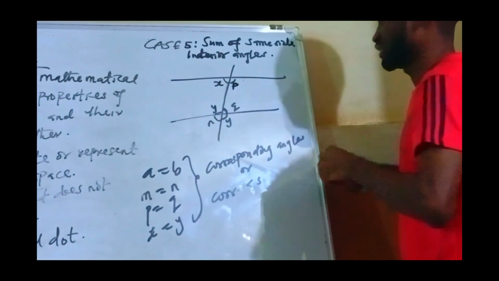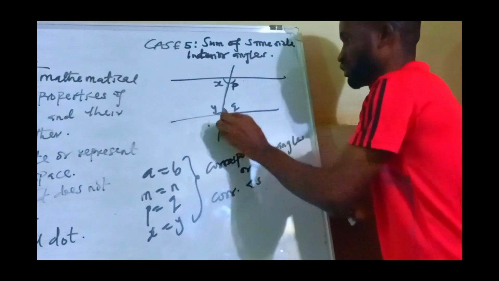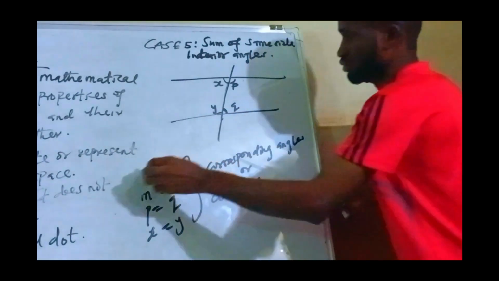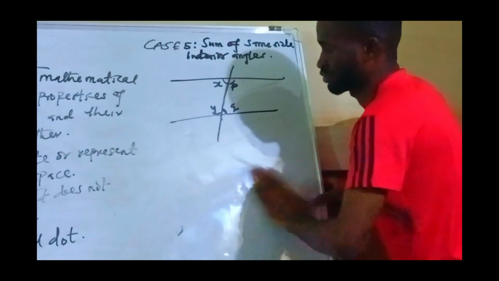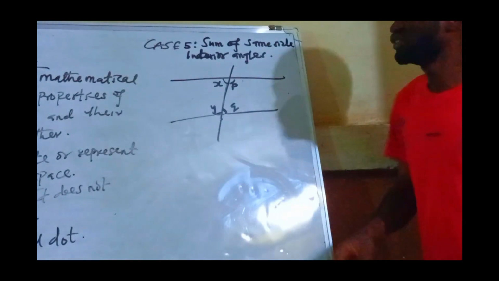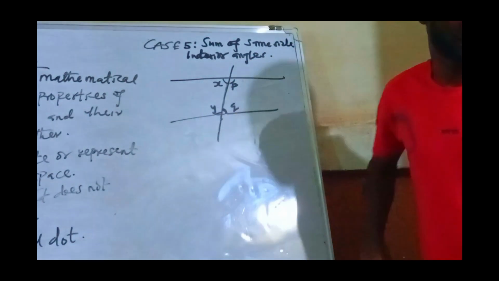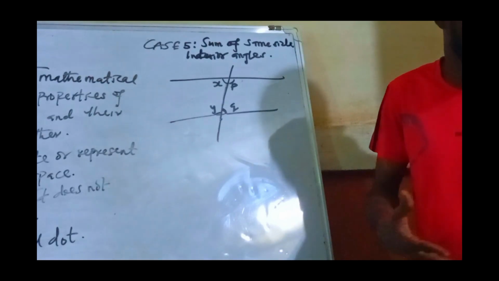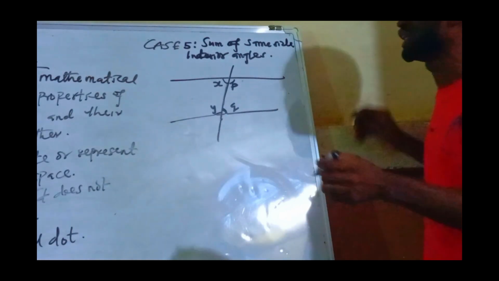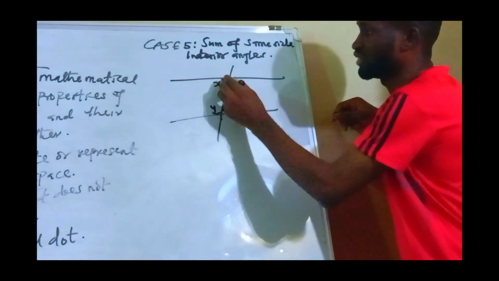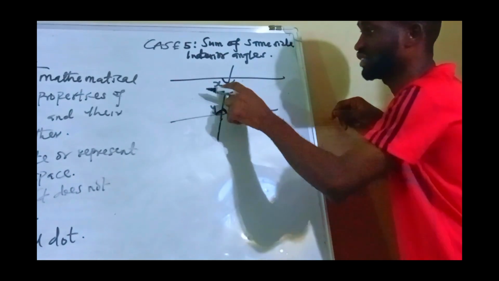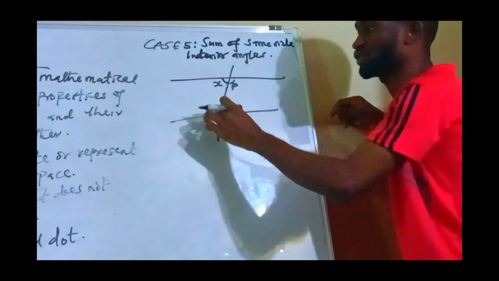Sum of same side interior angles. Now when you hear interior angles in mathematics, we are talking of angles that are inside the shape, or inside any plane. You notice that this one is inside and this one is inside. This is inside. This one is outside, and this one is outside.